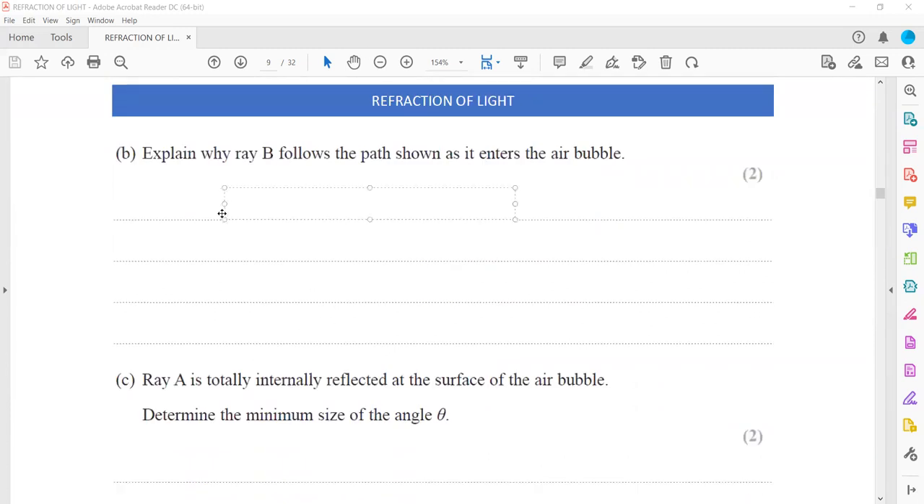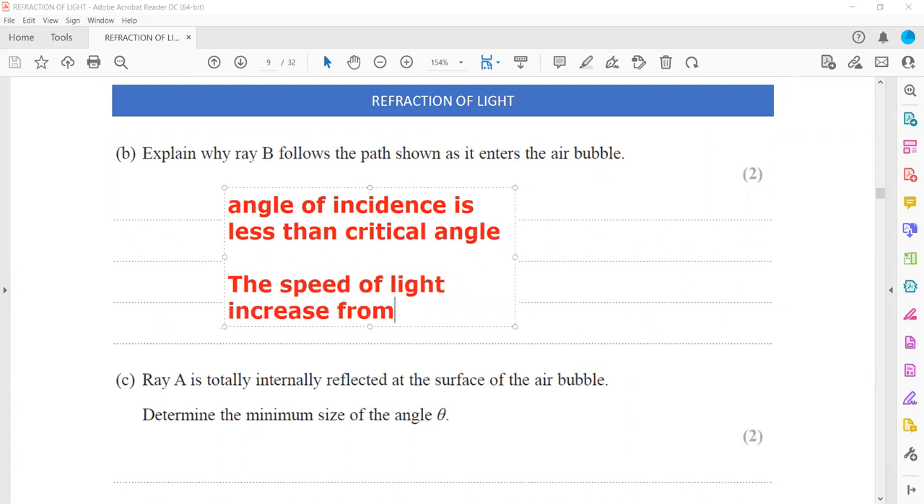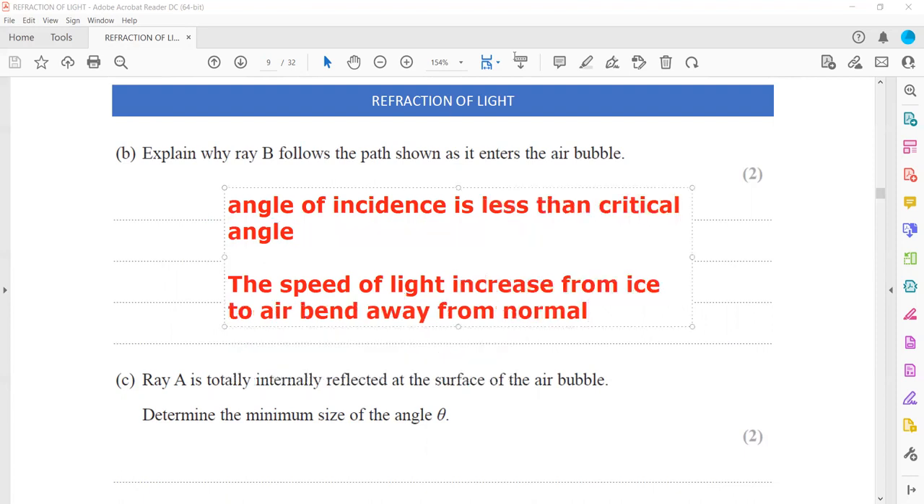The first point: the angle of incidence is less than the critical angle. The second point: the speed of the light increases from ice to air. As a result, it will bend away from the normal. These are the points you should mention when explaining why it took path B.